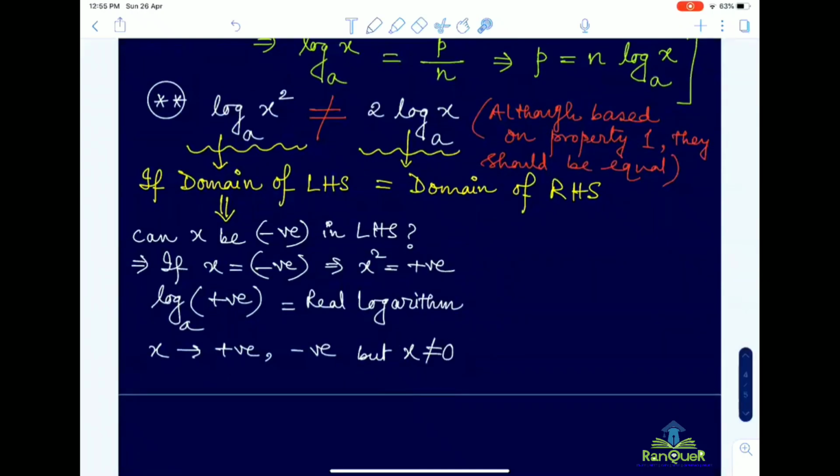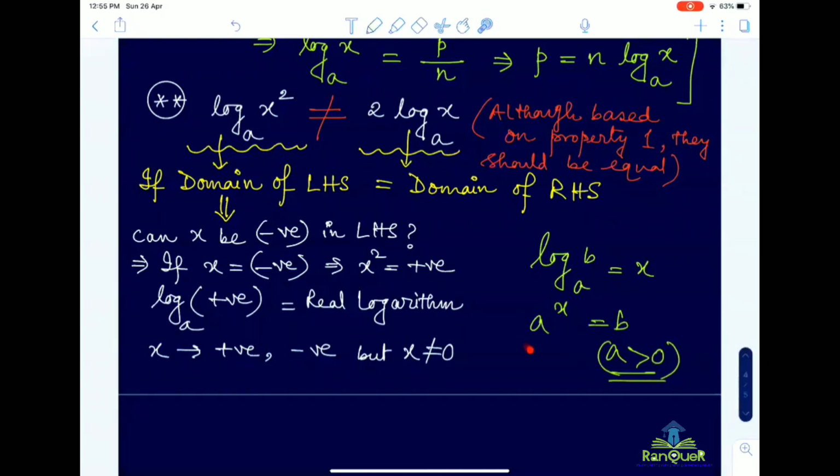Why is it so? x cannot be equal to 0 because, suppose log b base a equals x, so accordingly a to the power x equals b. For which base? The base is greater than 0, correct?